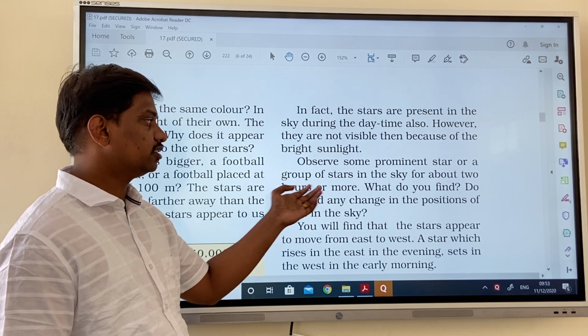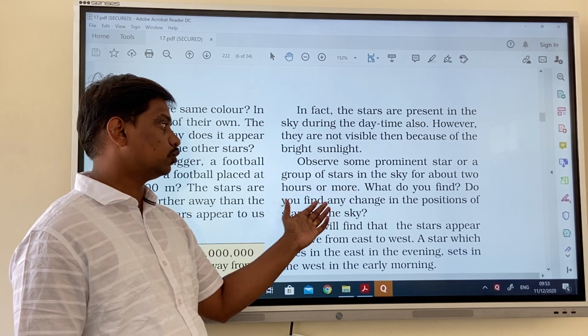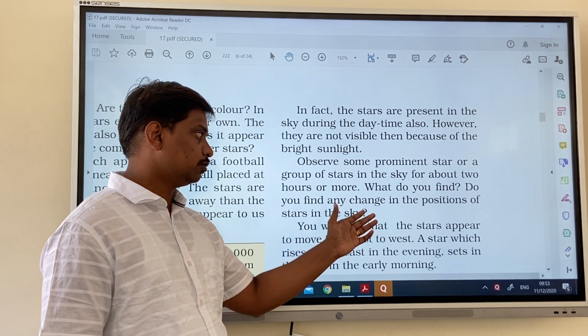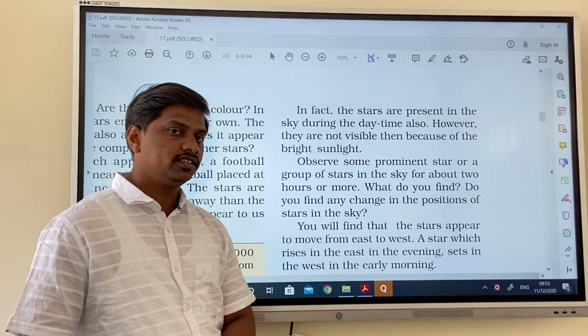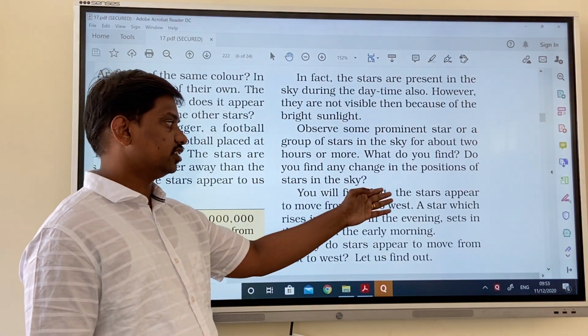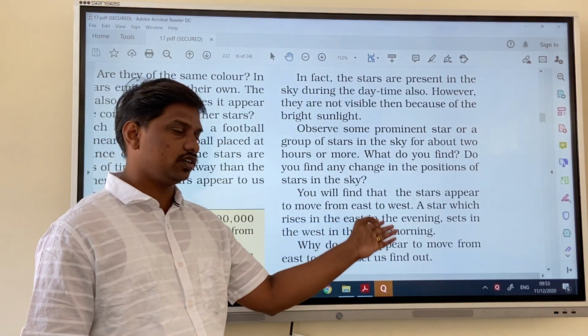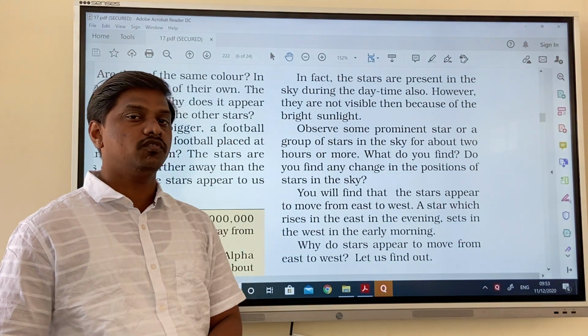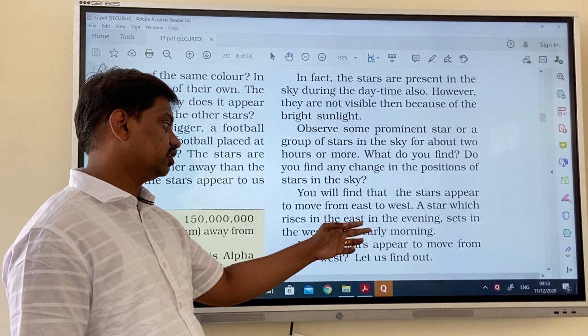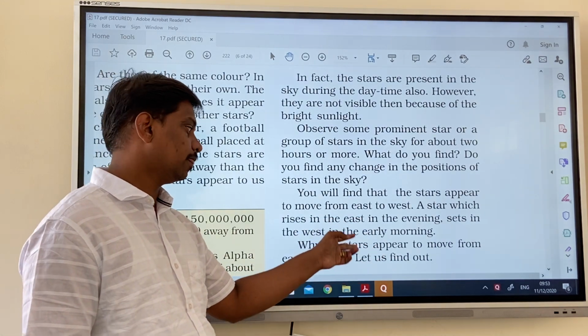Observe some prominent stars or a group of stars in the sky for about 2 hours or more. What do you find? Do you find any changes in the positions of the stars in the sky? Yes, you can see the positions change. You will find that the stars appear to move from east to west. A star which rises in the east in the evening sets in the west in the early morning.